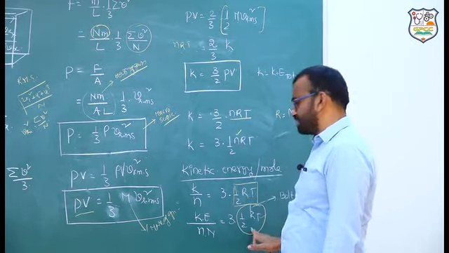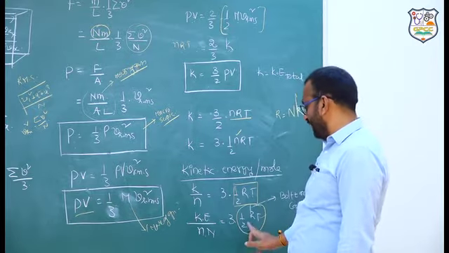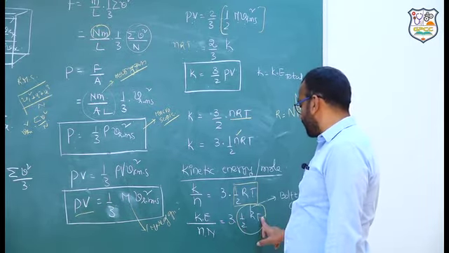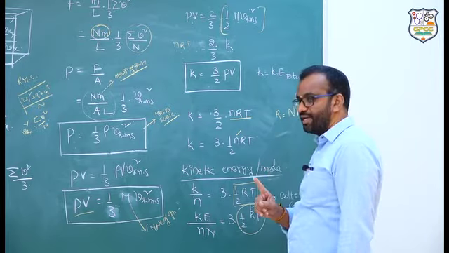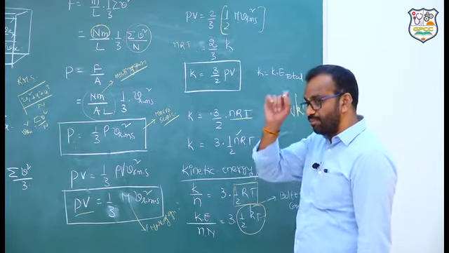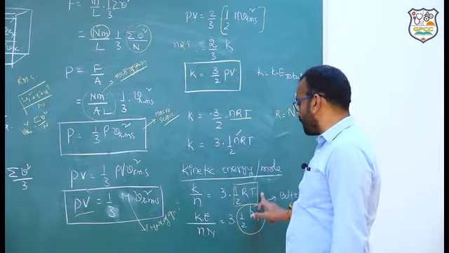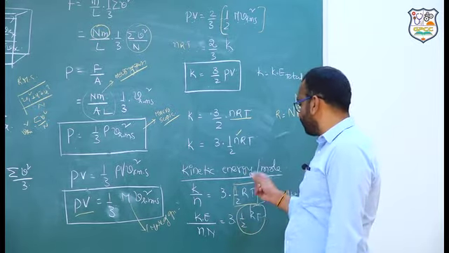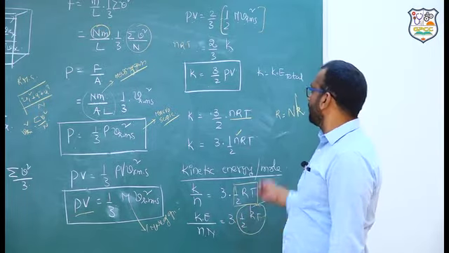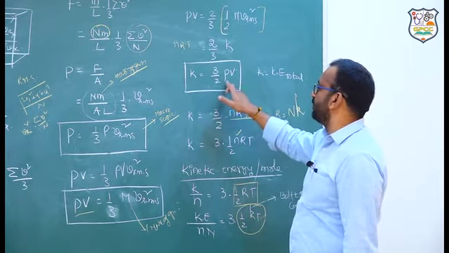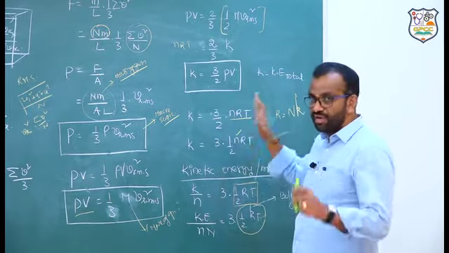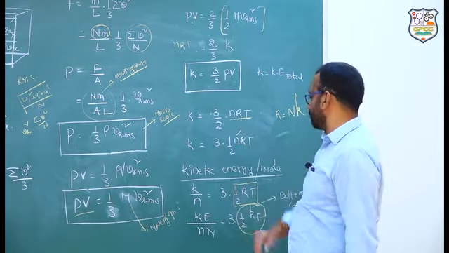This derivation comes later. All these steps we will repeat again. 3 degrees of freedom, 3 into 1 by 2 kT. 1 by 2 kT is kinetic energy per degree of freedom in case of a gas molecule. 1 by 2 RT is energy per each degree of freedom in case of 1 mole, and kinetic energy is equal to 3 by 2 PV for a given gas, or 3 by 2 nRT for a given gas, because for n moles we multiplied.